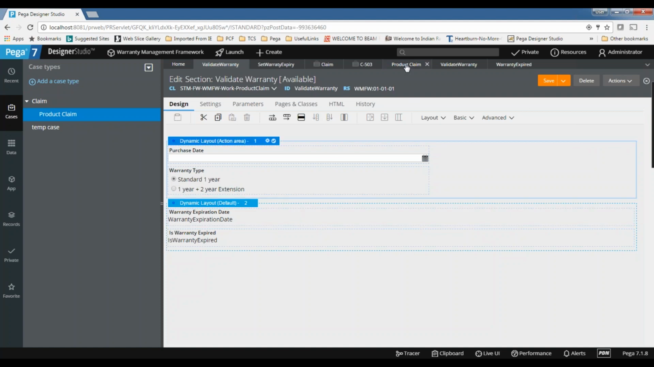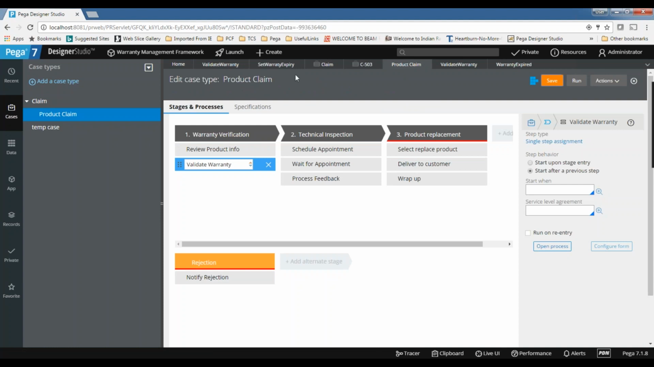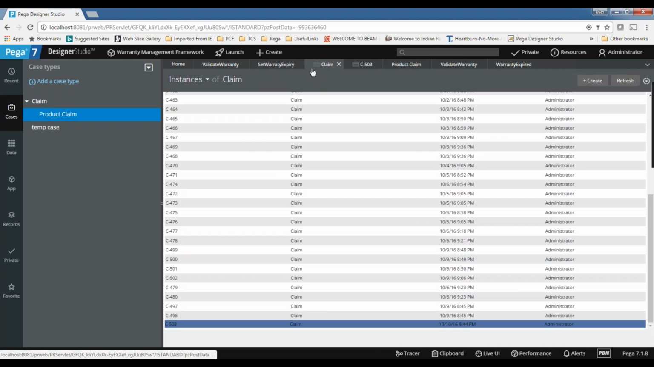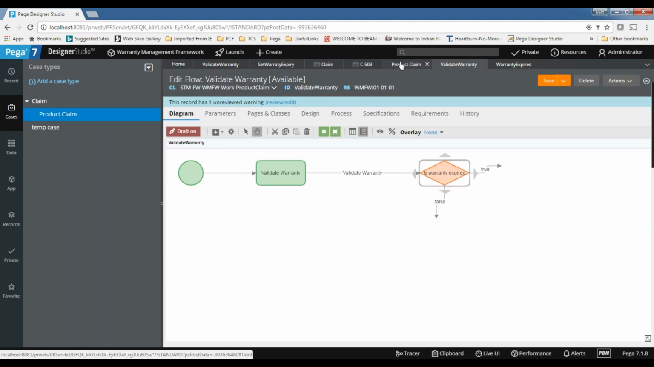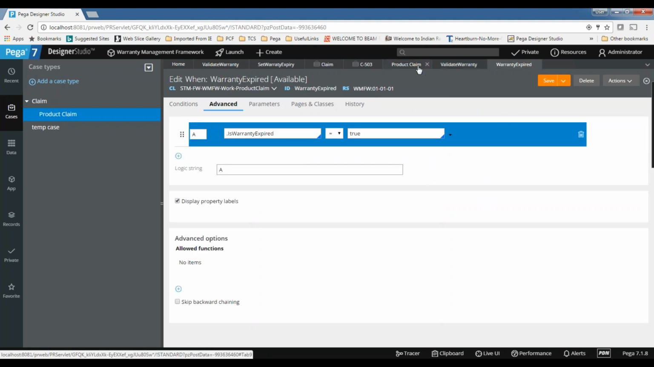Okay. Tomorrow we'll see the other decision rules, our decision table and decision tree. In this use case we don't have any complex decision table, but we'll show you the capabilities of decision table tomorrow.